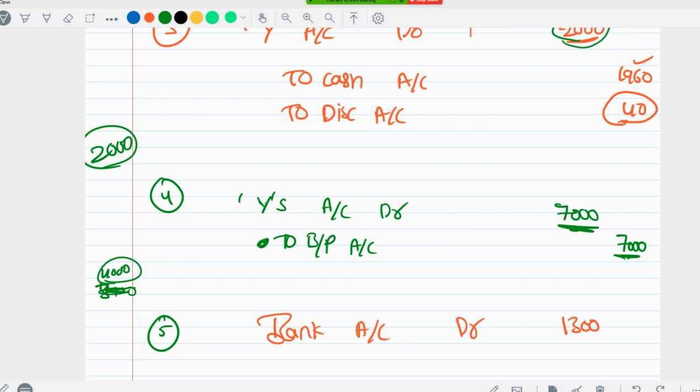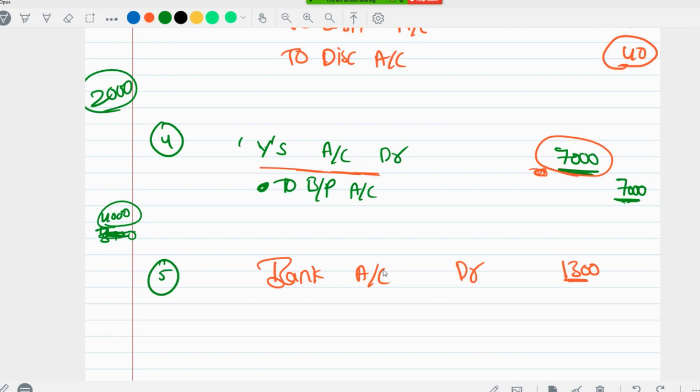See, normally, here also there is no underlying transaction, right? So we are considering Y as our debtor for 7000 rupees. So basically Y has to pay us 7000 rupees. Out of that we deducted 1300 rupees. Bank account debit 1300 rupees.